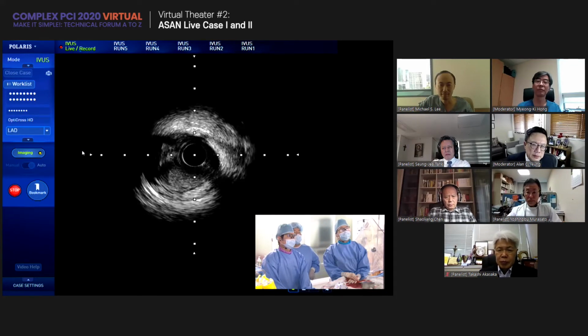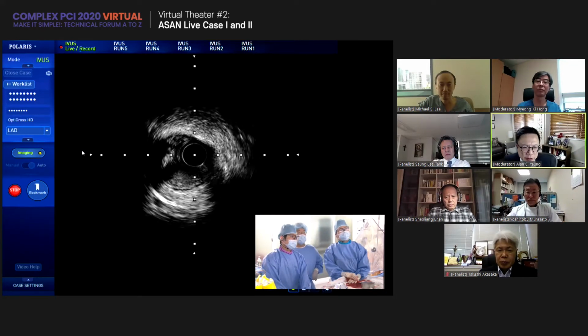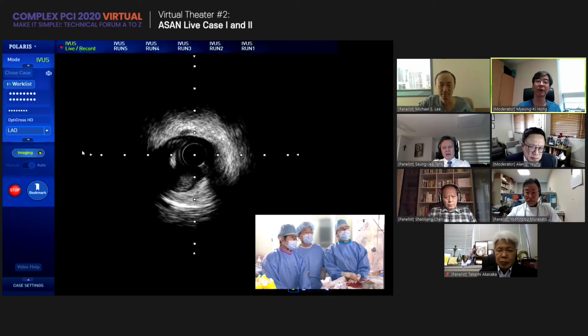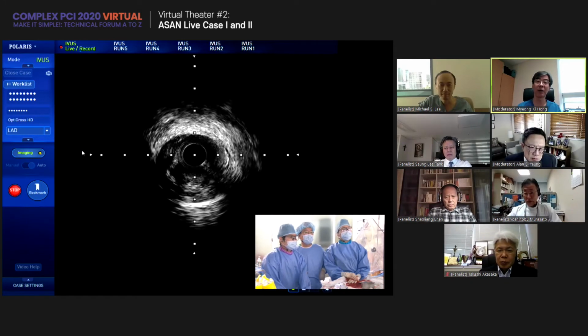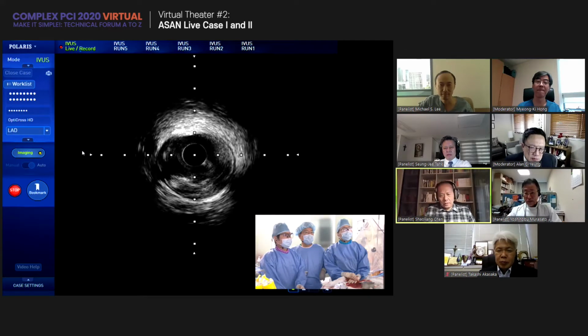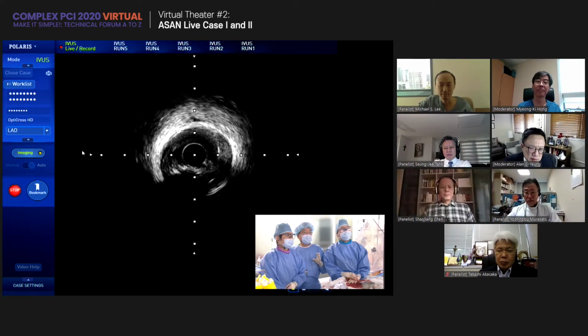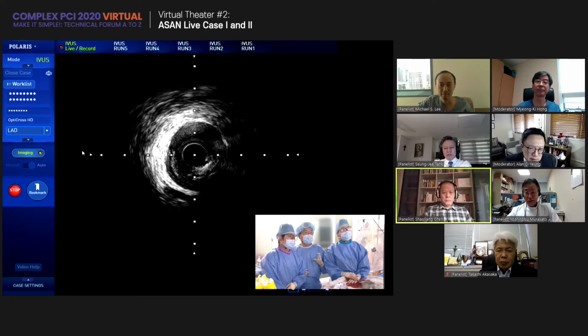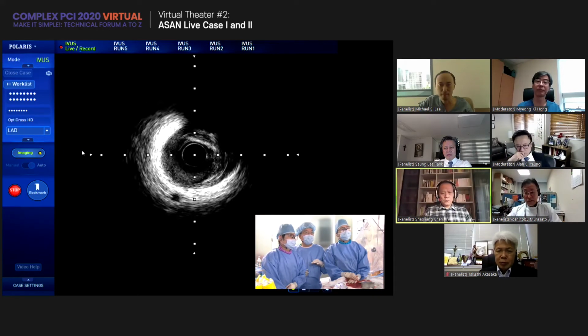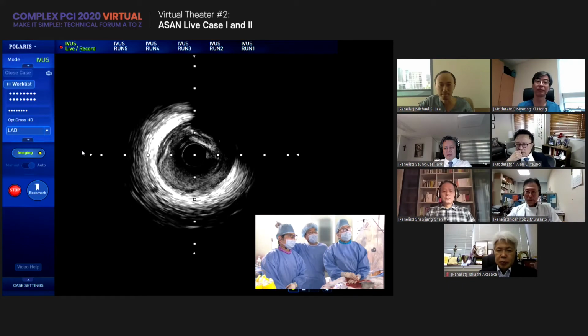They're pretty much flat over there. It's small here. There is a typical appearance of the hematoma. And yes, the calcified region, dissection just distal, dissected plaque.